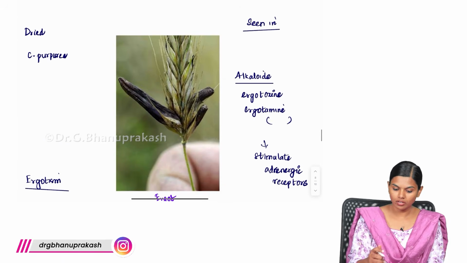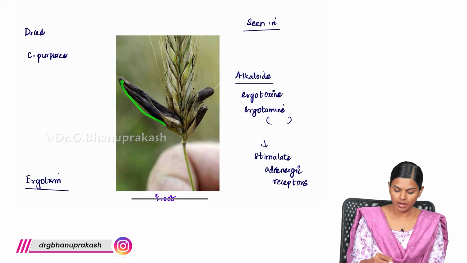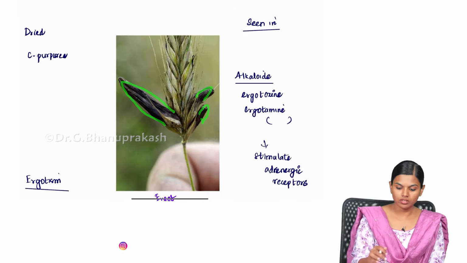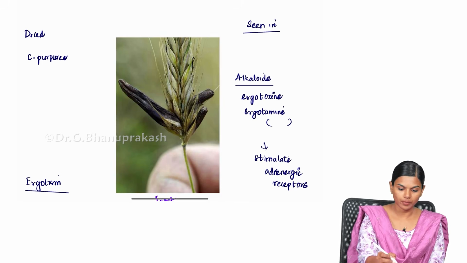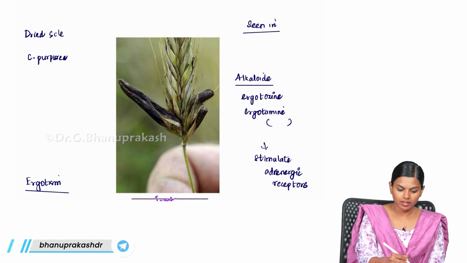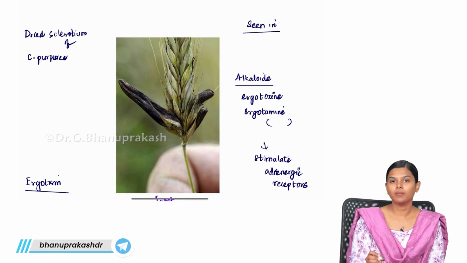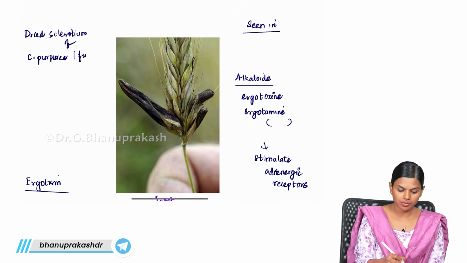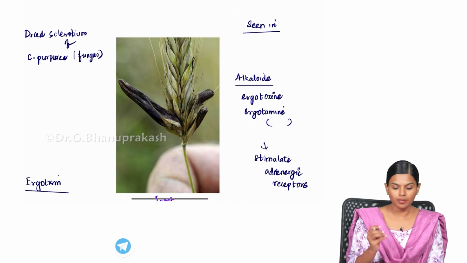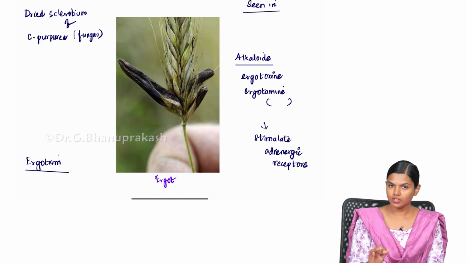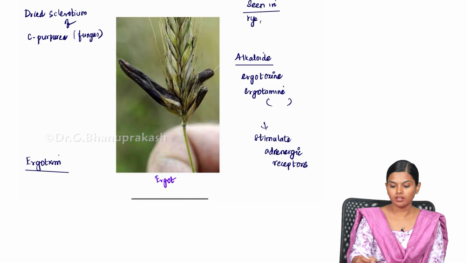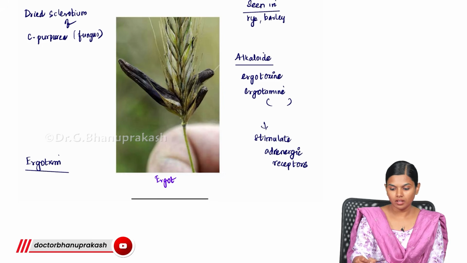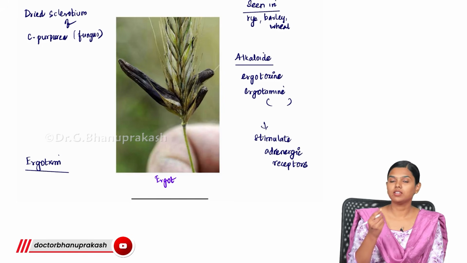So, this ergot, do you see this one? This black colored growth is a dried sclerotium. It is basically a dried sclerotium of Claviceps purpurea. It is a fungus, right? So, this Claviceps purpurea is a fungus and from this you will get this ergot. It is commonly seen in cereals like rye, barley and wheat. In these plants it will grow. See this, in the normal plant you will see this ergot.